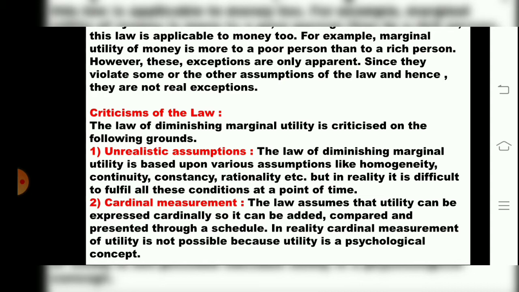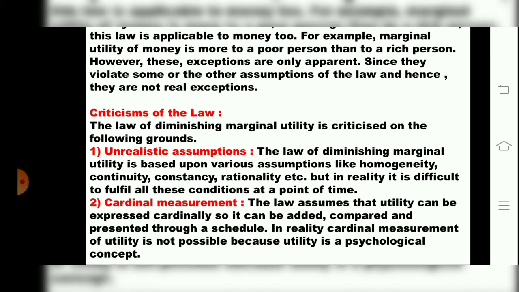So this law assumes that utility can be expressed cardinally, that it can be added, compared and presented through a schedule.